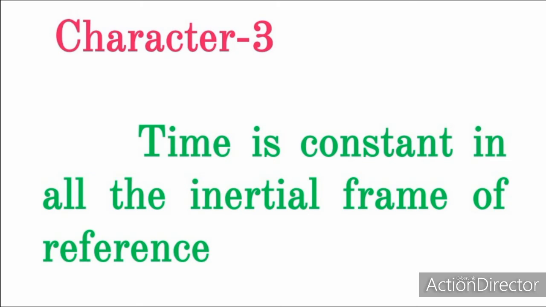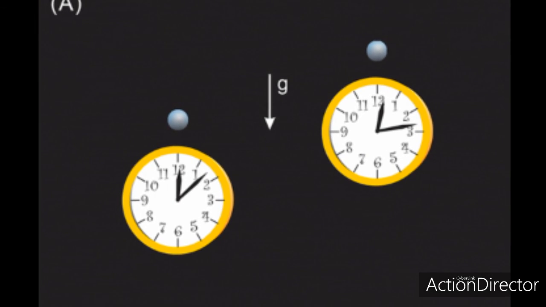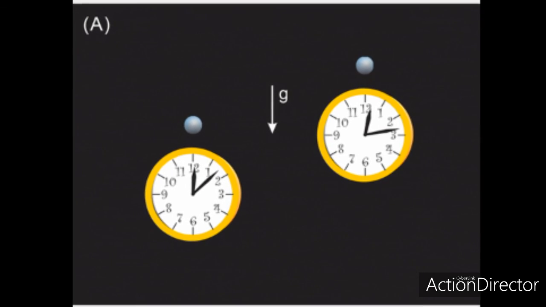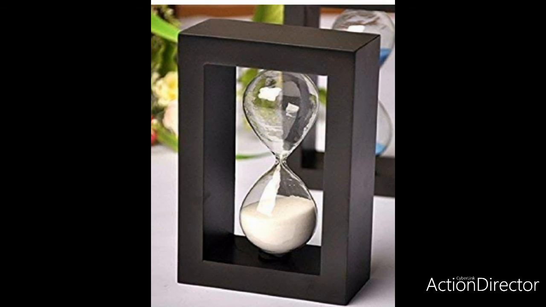Third characteristic of light. The time interval between two incidents is constant for all frames of reference and observers. Whether the observer is present on a train, earth, galaxy, whatever it may be, the time period is constant. I will give a separate video for time being constant.